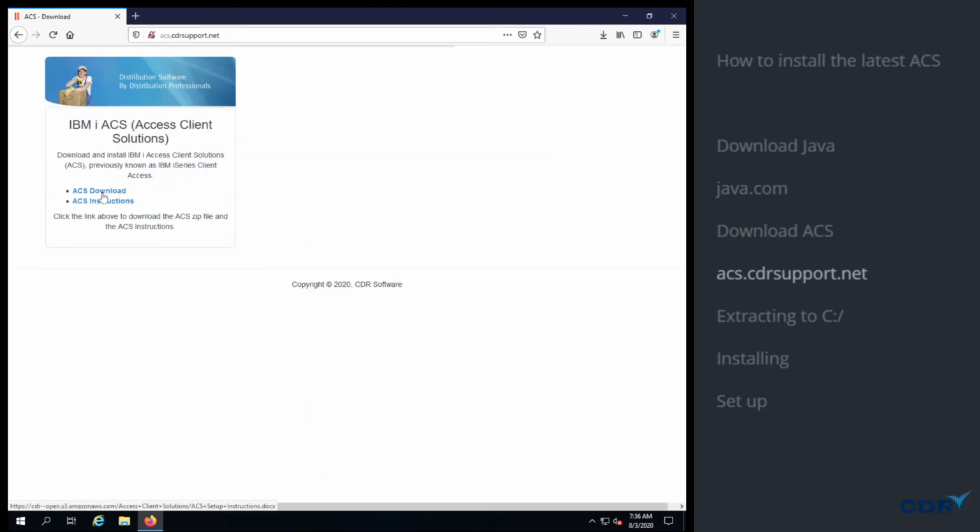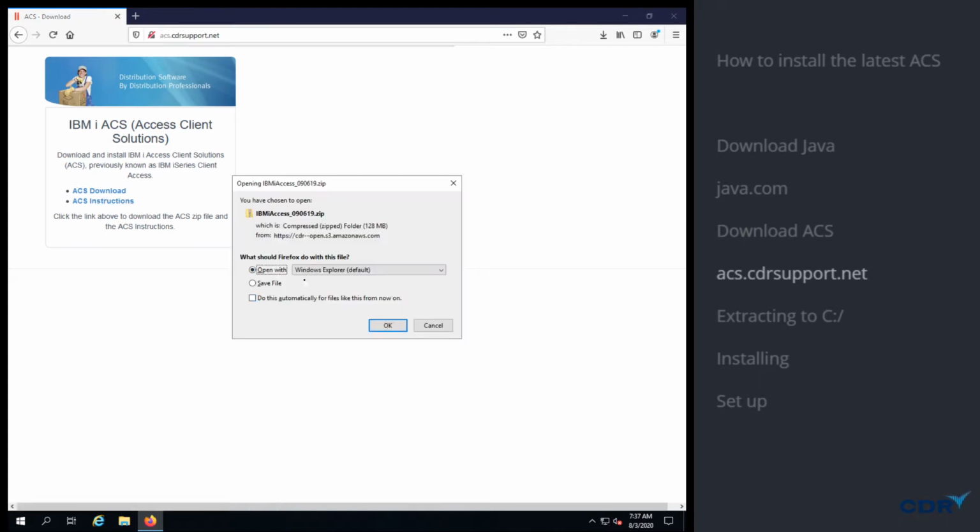Here I have the downloads. This will actually be a zip file containing Access Client Solutions, and I also have a document here going over the steps to install ACS. But for here, we're just going to save this file. We'll open with Explorer. That's fine.